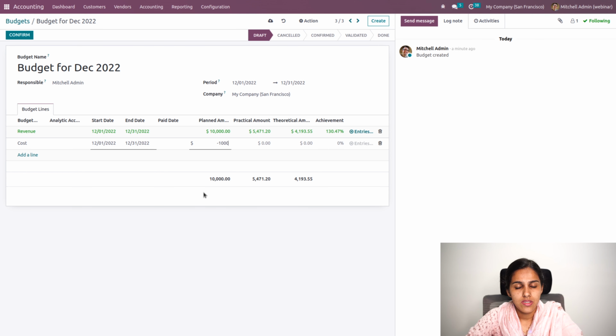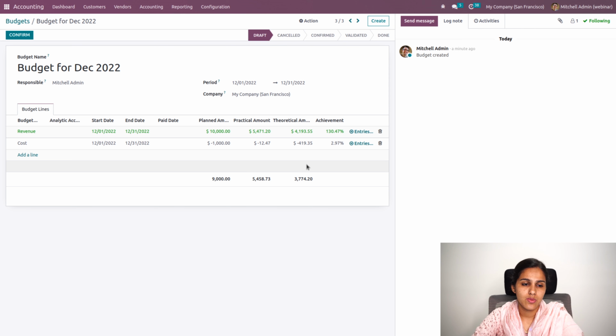Let's save the data. You'll be able to see whatever the cost has been generated as a practical amount, and this is the amount that is supposed to be earned. This is calculated as the planned amount divided by the number of days in that period, multiplied by the number of days from the starting date till date.